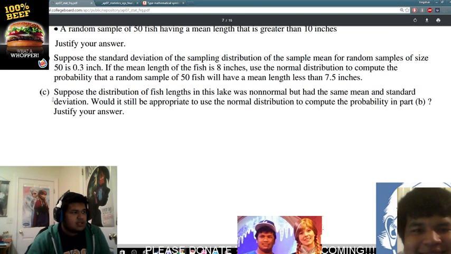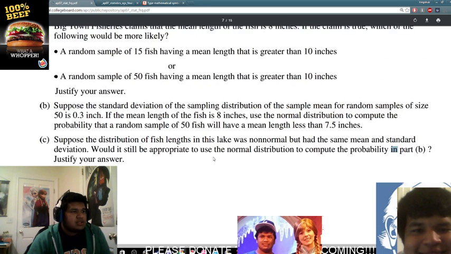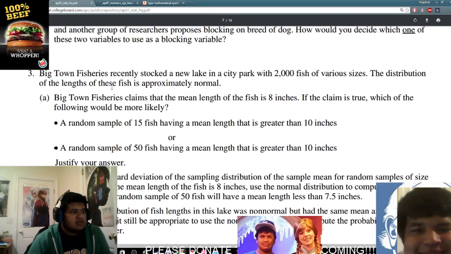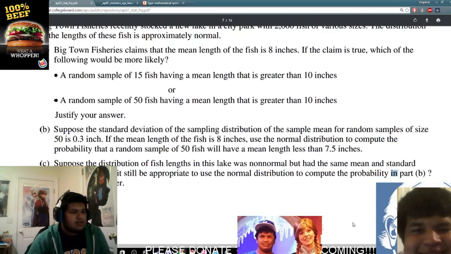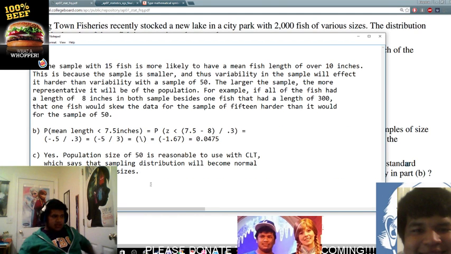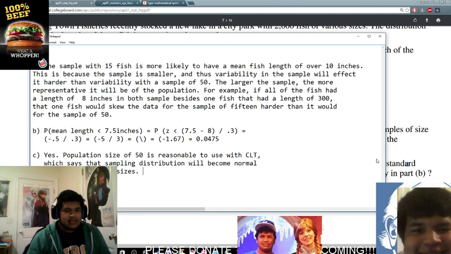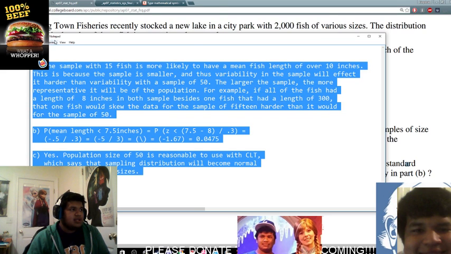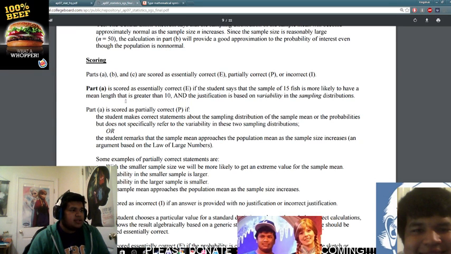And then part C. Suppose the distribution of the fish lengths in this lake was non-normal, but had the same mean and standard deviation. Would it still be appropriate to use a normal distribution in part B? The answer is yes, because of the central limit theorem. Basically, with a sample of 50, that's large enough to say it's going to be close enough to normal. So these are the answers, and with the AP answer key, it matches all of them. Don't get a single thing wrong.